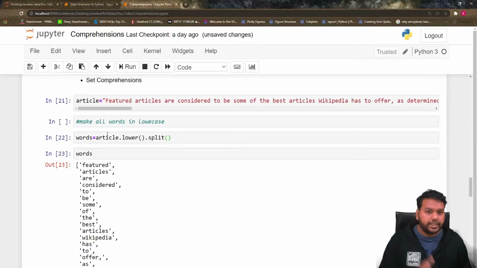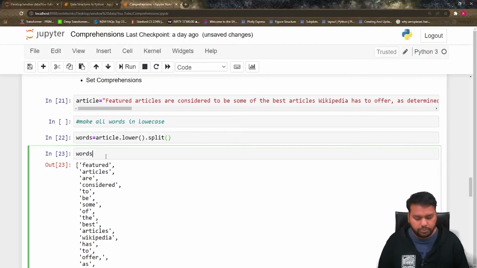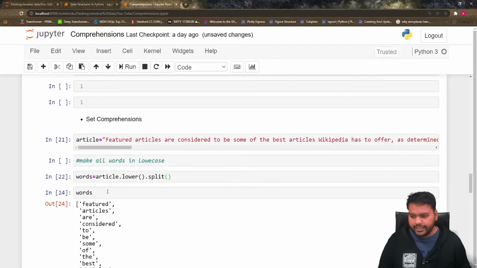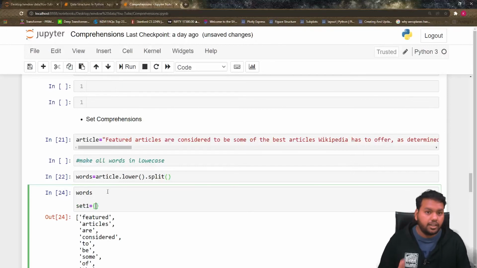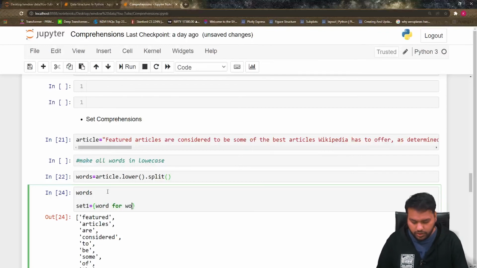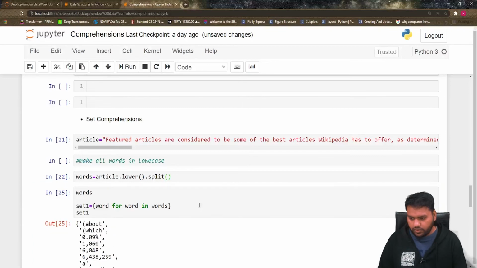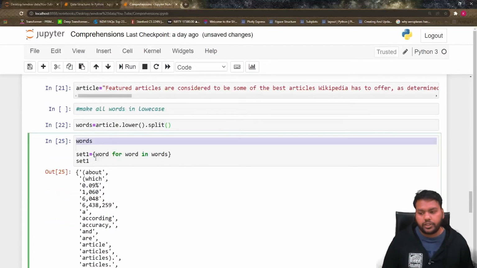I want only the unique words, so I can use the set operation here. I can convert it to a set, so that is defining the set, and how we can get the unique words: word for word in words, and it should print the set at the end. So here we can use the set to get the unique words.